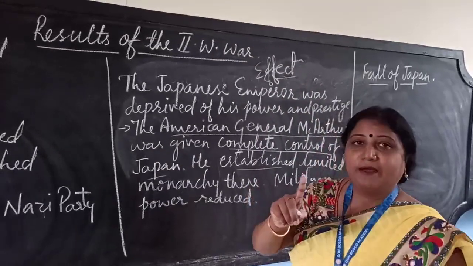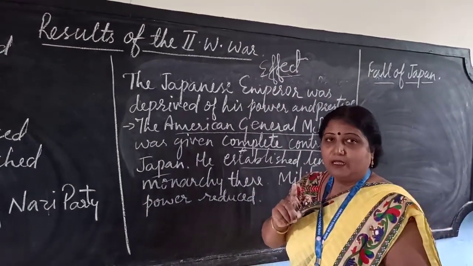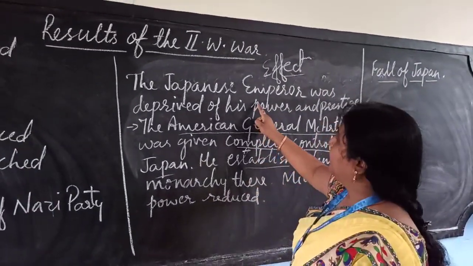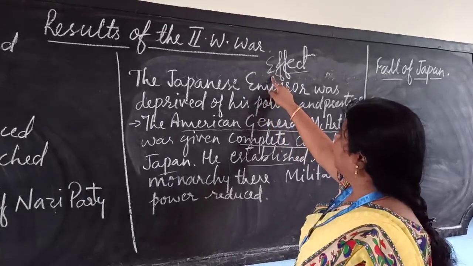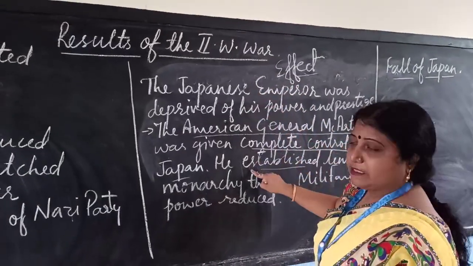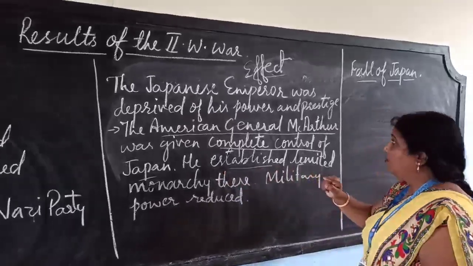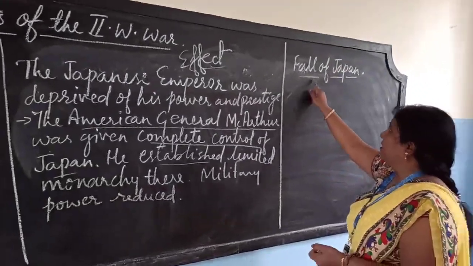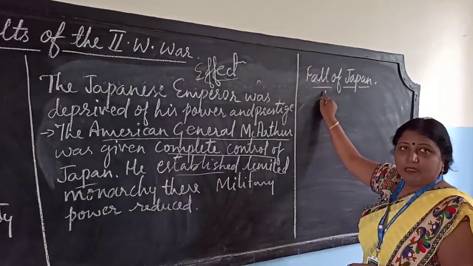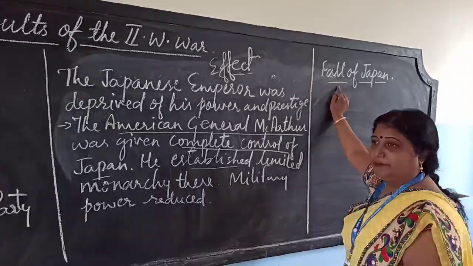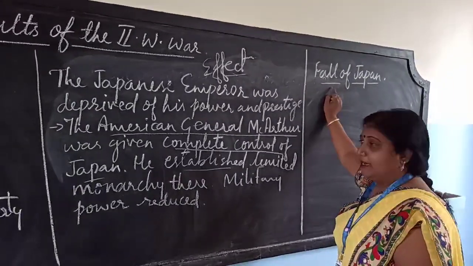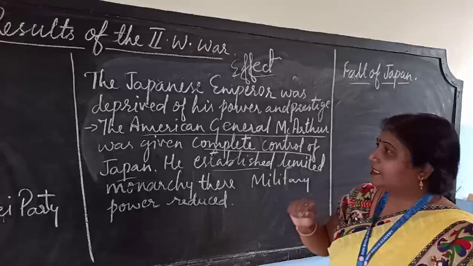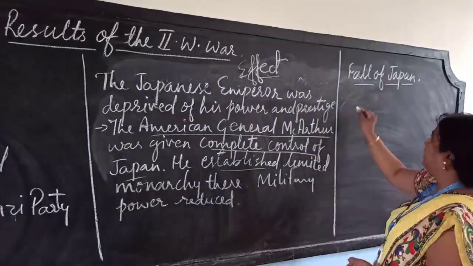Here you have to be very careful about what the effect on Japan was, then you will write this answer. When asked how the Second World War came to an end, you will write the fall of Japan: the bombing of the two important cities, Hiroshima and Nagasaki.